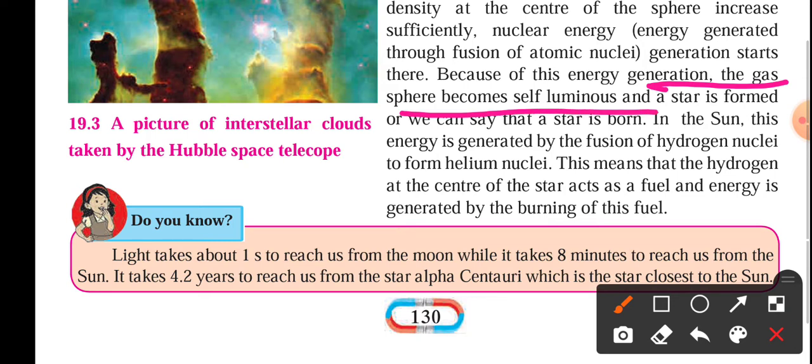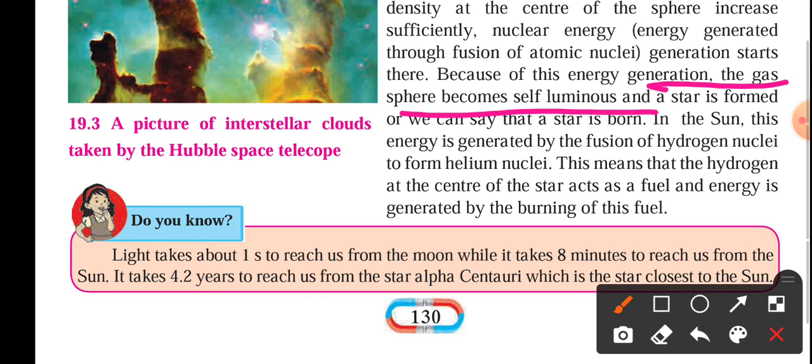And due to that energy, the temperature will rise and it will be self-illuminated, like an electric bulb. It will start to give out light. A star is formed, because if it is luminous, it is a star.